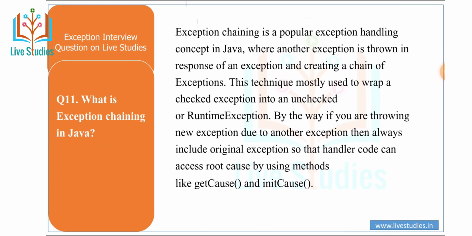Another question is, what is exception chaining in Java? Exception chaining is a popular exception handling concept in Java where another exception is thrown in response to an exception, creating a chain of exceptions. This technique is mostly used to wrap a checked exception into an unchecked or runtime exception. By the way, if you are throwing a new exception due to another exception, then always include the original exception so that handler code can access the root cause by using methods like getCause and initCause.